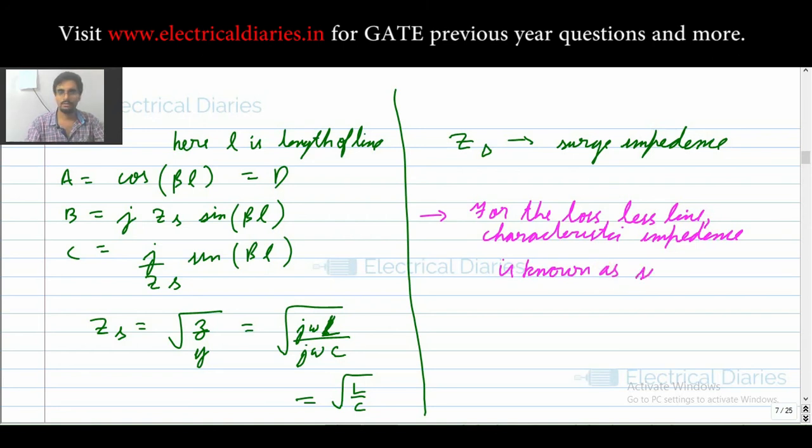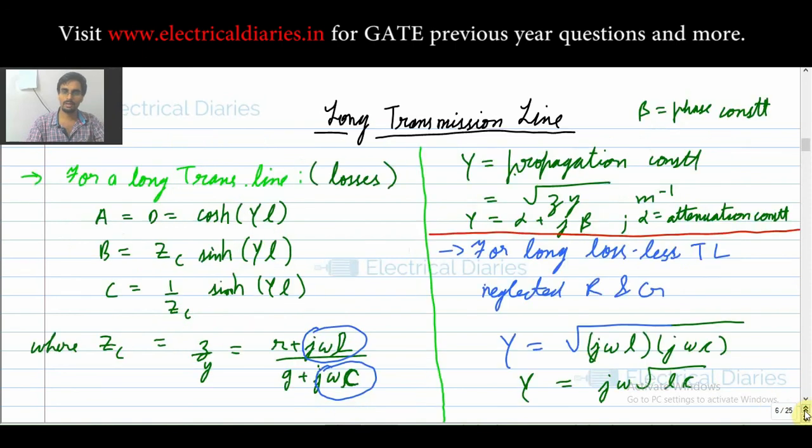The formula remains the same, but the name changes. For the normal long transmission line, you say this as Zc, the characteristic impedance.